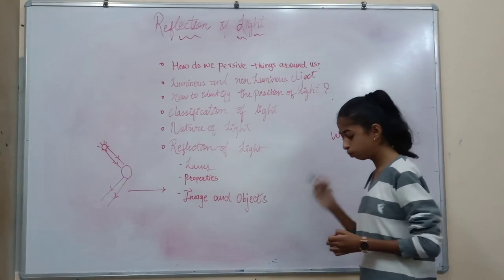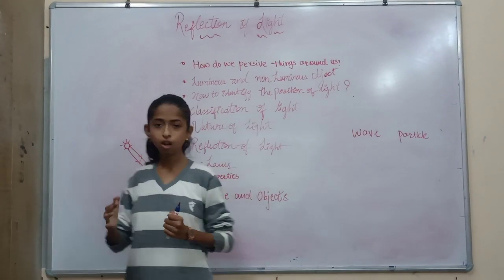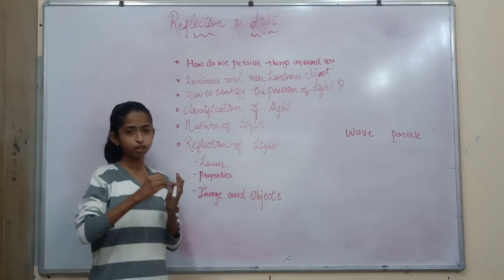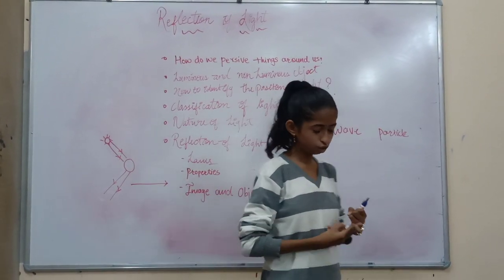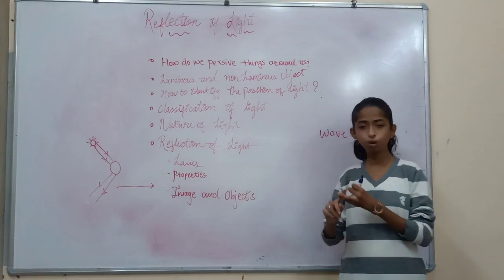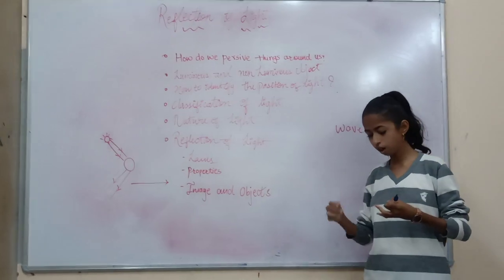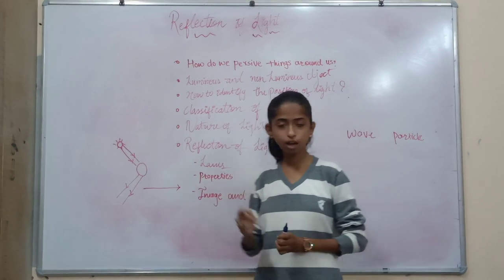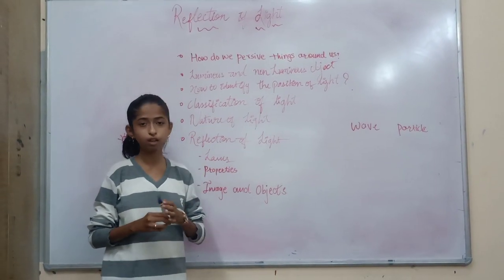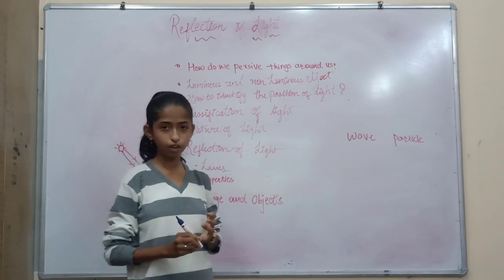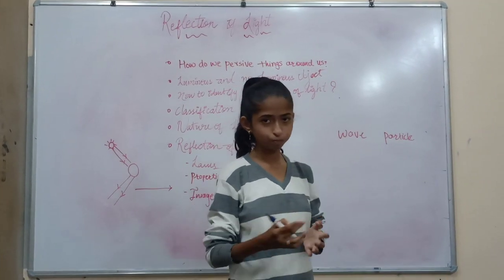Wave theory gives the basic idea for other phenomena like diffraction, polarization, and many others. When we consider light as a particle, there can be phenomena like reflection and refraction.